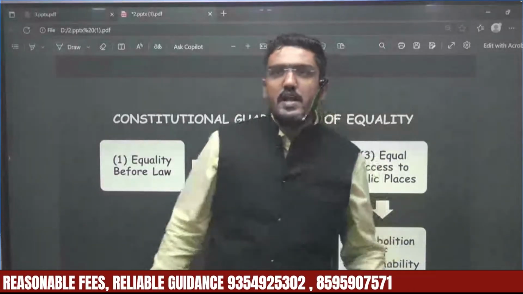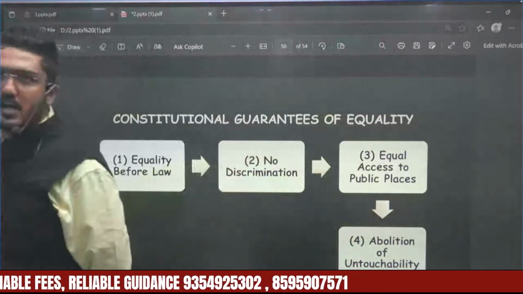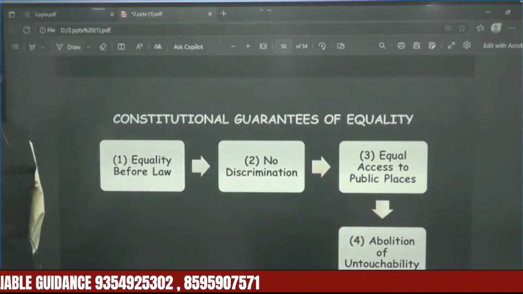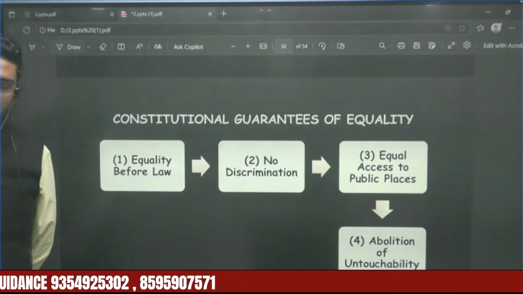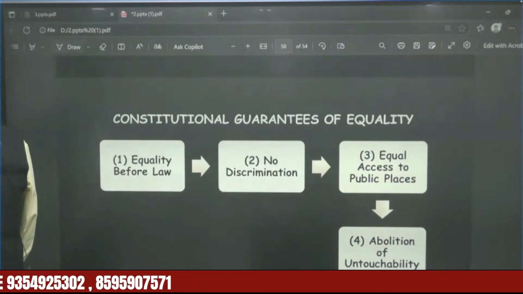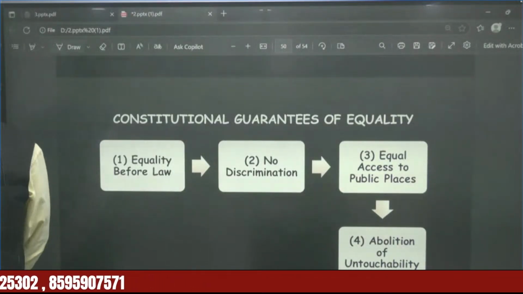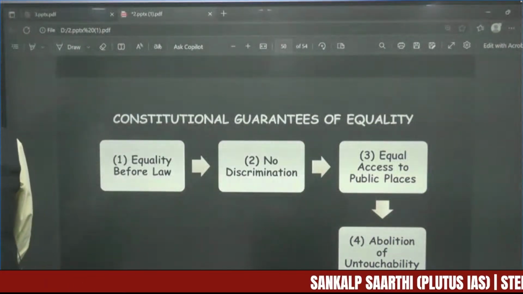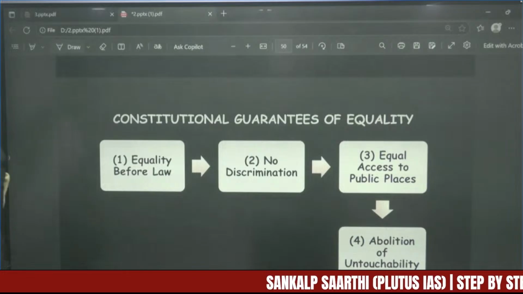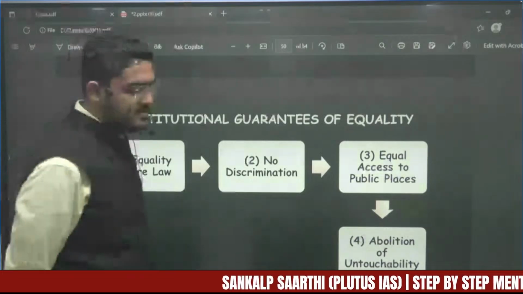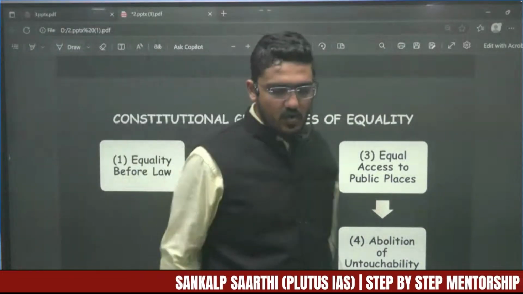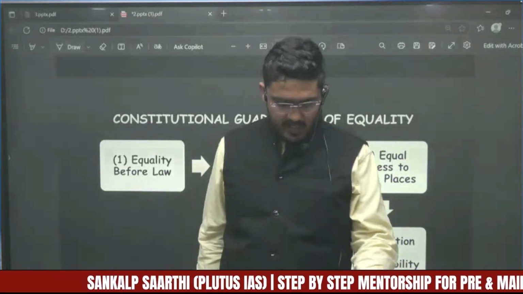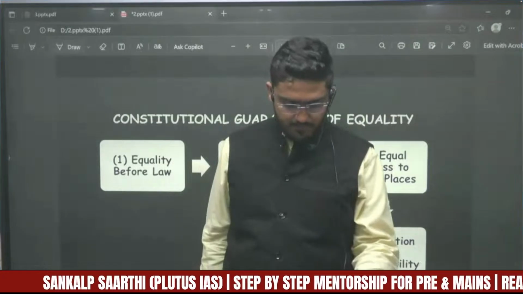The Constitution of India guarantees equality before the law. No discrimination must be there, equal access to public places must be given, and Article 17 of the Indian Constitution abolishes untouchability. So these are the things mentioned in the Constitution of the country to ensure equality for everyone.